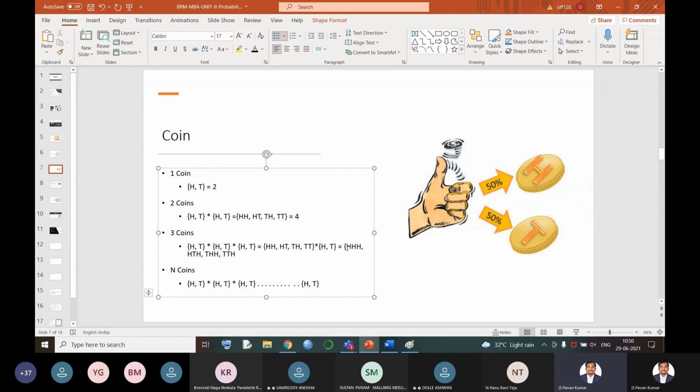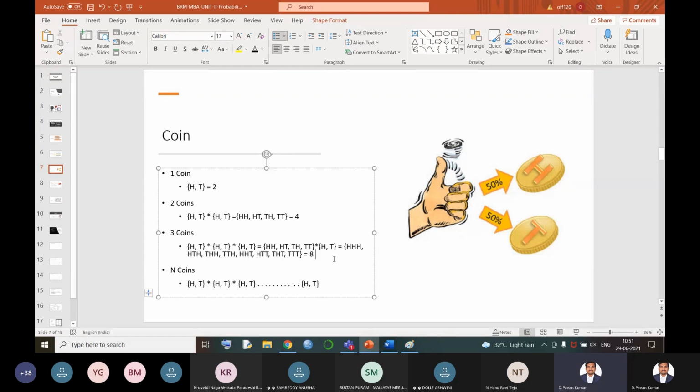I have done with that, that means I am multiplying this head with these outcomes. Now multiplying with tail, that means I'll get both heads with a tail, next head, tail, tail, comma, next tail, head, tail, comma, all 3 tails. So now let us count: 1, 2, 3, 4, 5, 6, 7, 8. That means it is equal to 8.